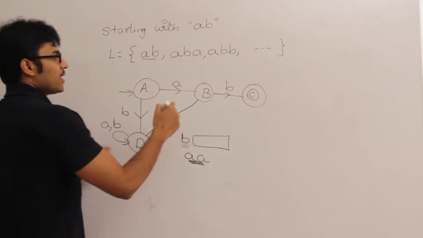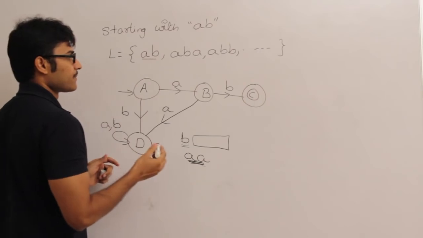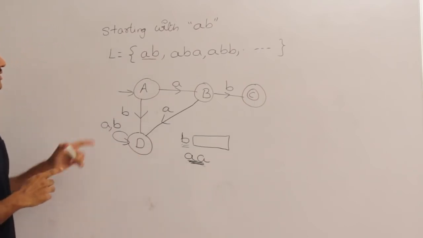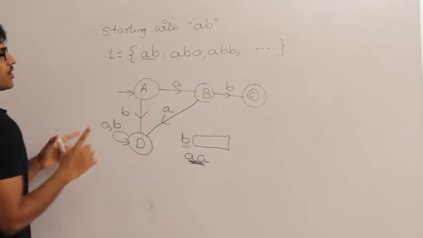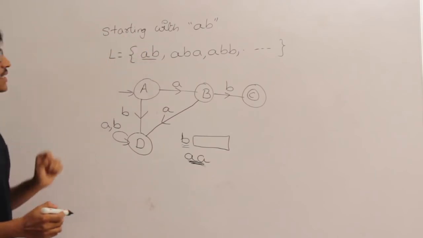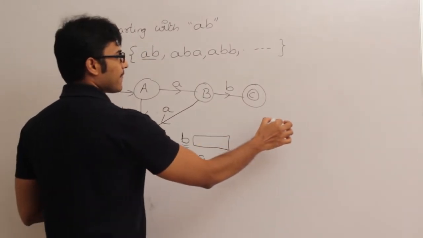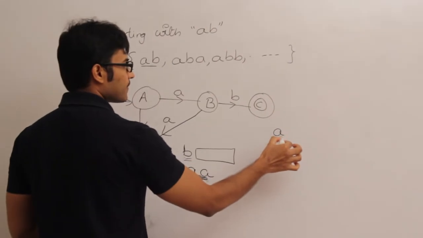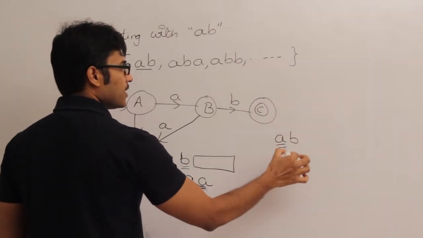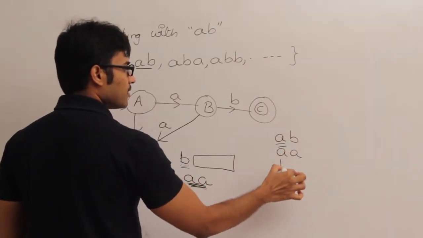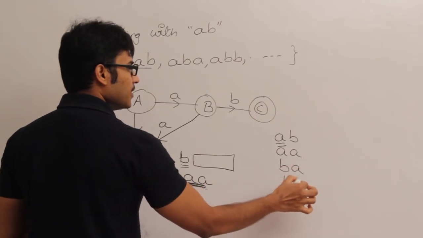Okay. Now the other way, see this. What are all the possibilities? A string can start with either AB, AA, BA, BB.